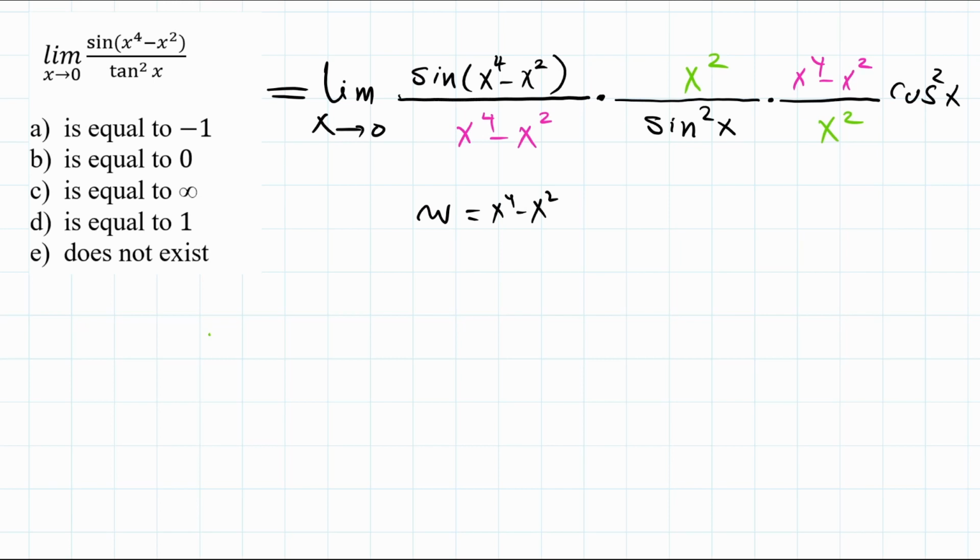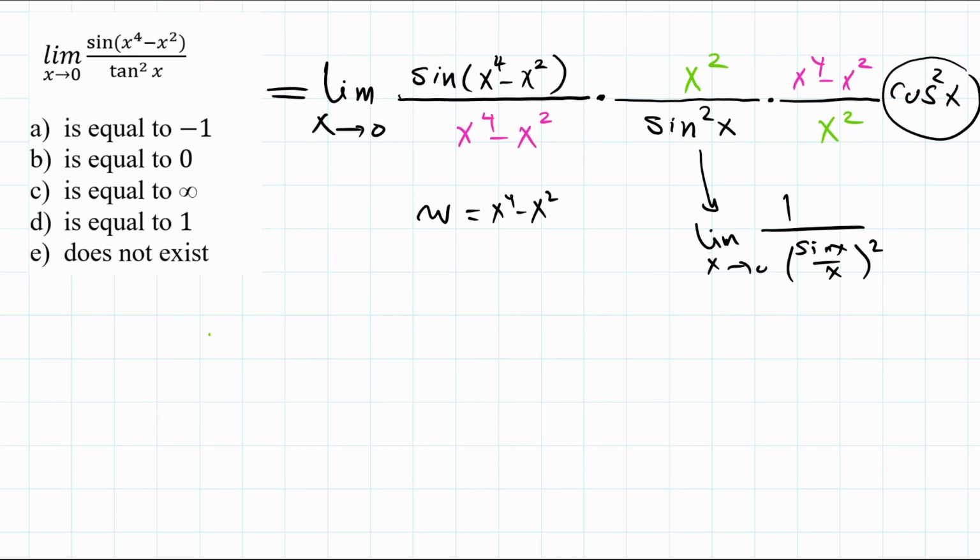And for this expression here, this is going to be the limit, of course, of 1 over sine x over x, and that's a square, as x goes to 0, and that's exactly 1 over 1 squared, which is 1. And for the last part here, which is cosine x, this is going to be equal to 1, because cosine 0 is just 1.